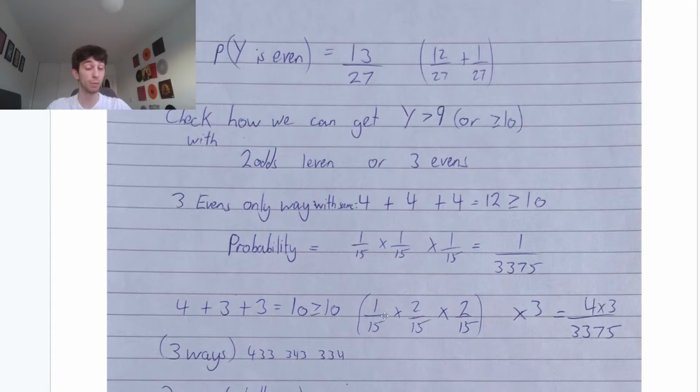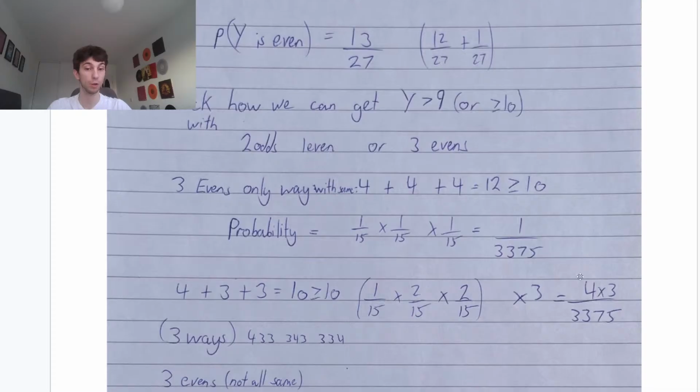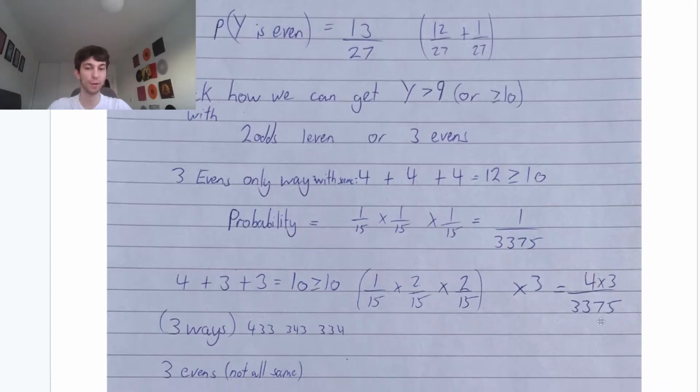So we times the probabilities together. We see there's three different ways we can do it. So we times it by 3. This gives us 4 times 3 is 12 over 3,375.